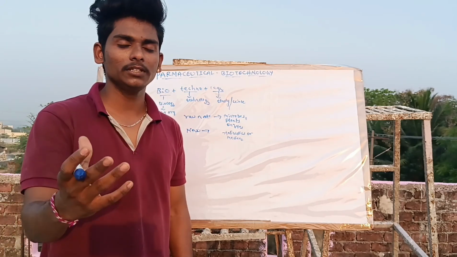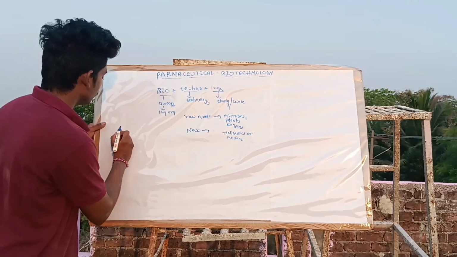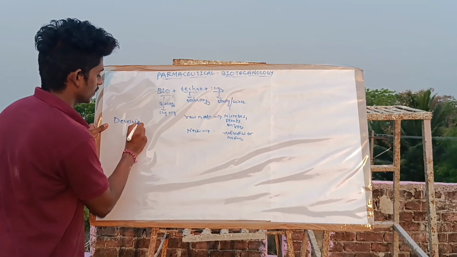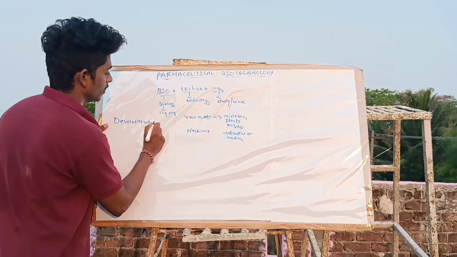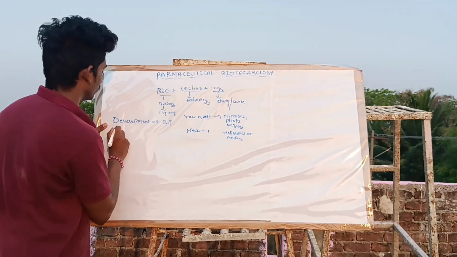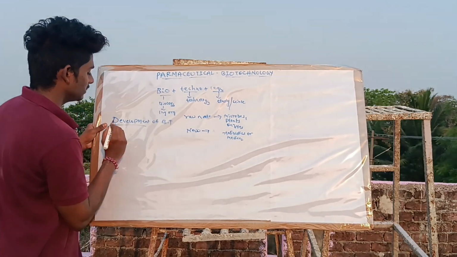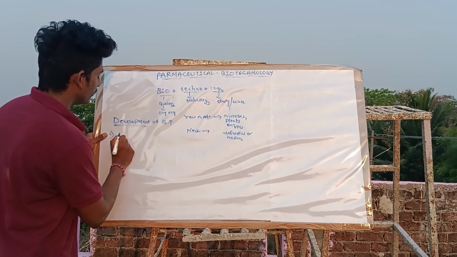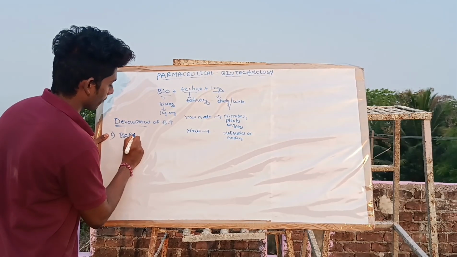Next, development of biotechnology. It is divided into three stages. The first, before 1800s.